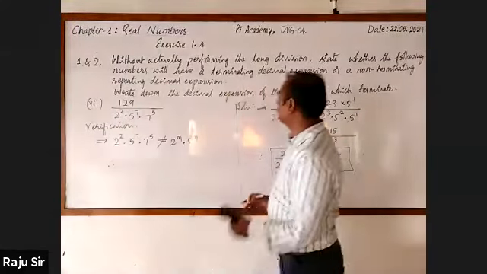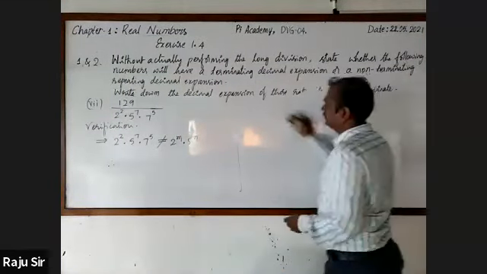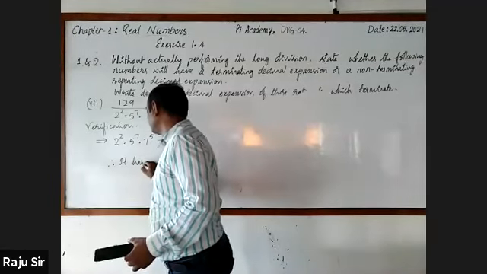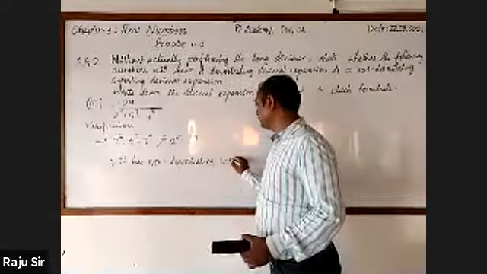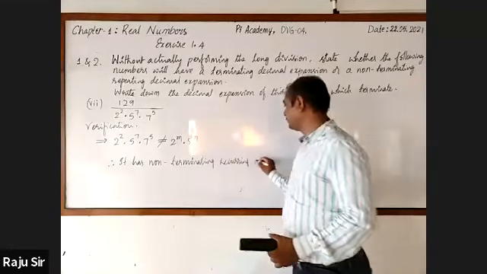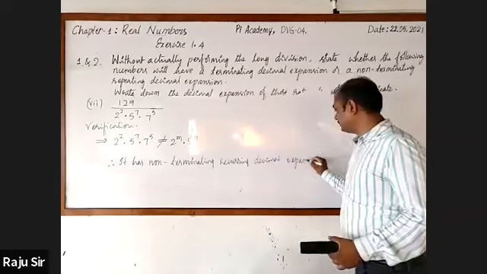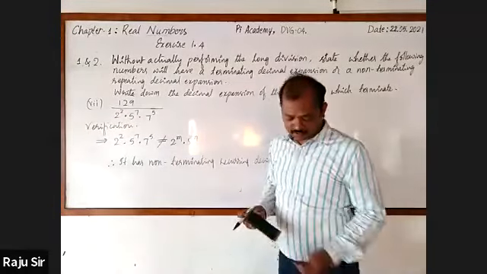Therefore, it has non-terminating recurring decimal expansion.